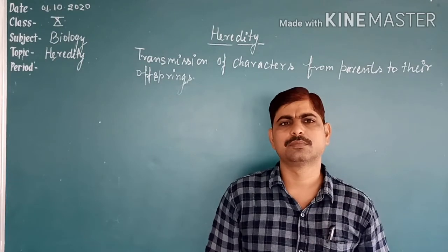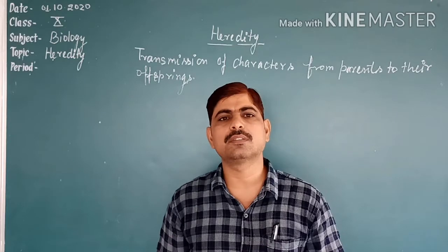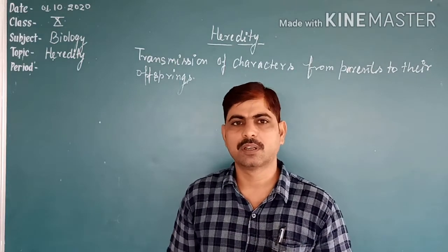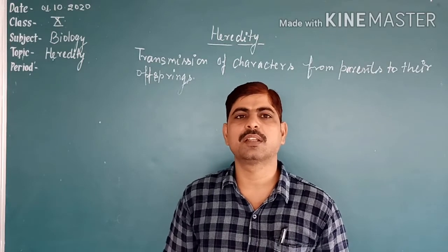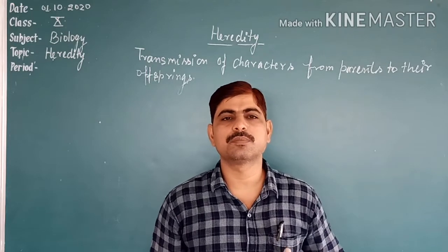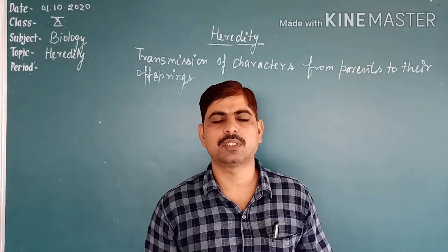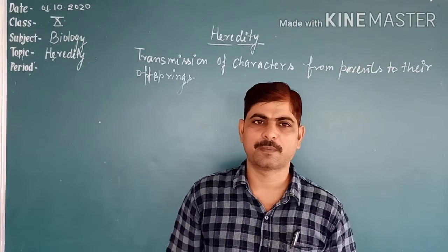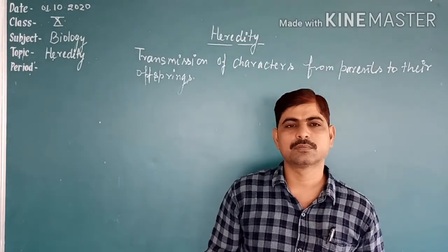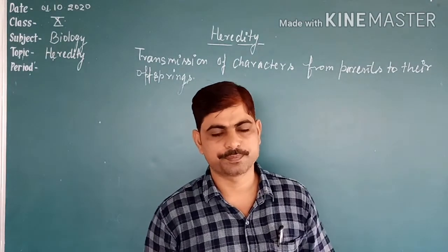In any mode of reproduction, the offspring is similar to their parents, whether uniparental or biparental. Uniparental in the sense that if a new organism is produced from a single parent by asexual reproduction, the offspring will be uniparental. And if an organism is produced by the contribution of two parents, then it is sexual reproduction.